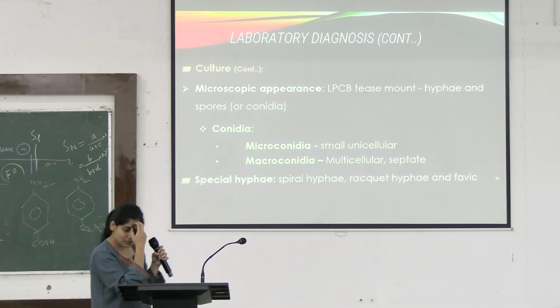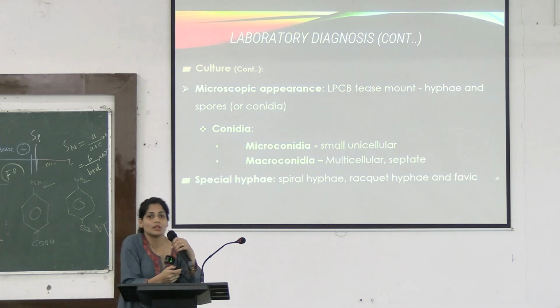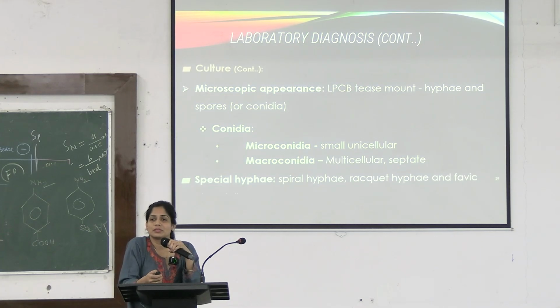What is LPCB tease mount? What does LPCB tease mount have? LPCB tease mount has lactophenol cotton blue. So it has lactic acid, phenol, glycerine, and cotton blue, which will give a bluish color to the fungus.